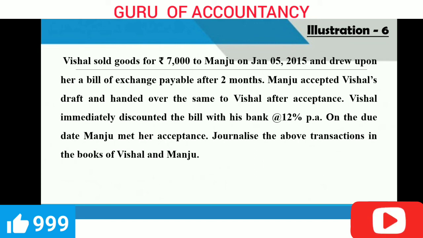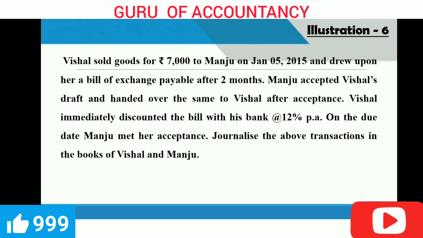Student, here Vishal is the seller of goods, he is the creditor, so he will draw a bill. Manju will accept that bill. Manju is the drawee of the bill. The period of bill is 2 months. Here you have to do two calculations. First you have to find out maturity date. How will you find maturity date? January 5, 2015 plus 2 months plus 3 days of grace. You will get the maturity date.